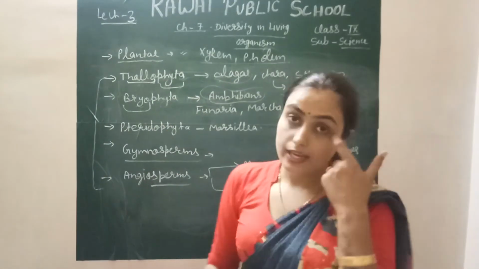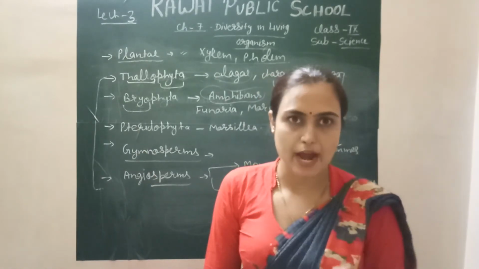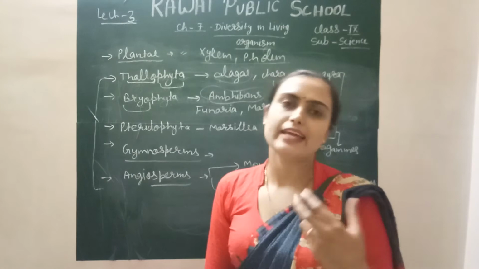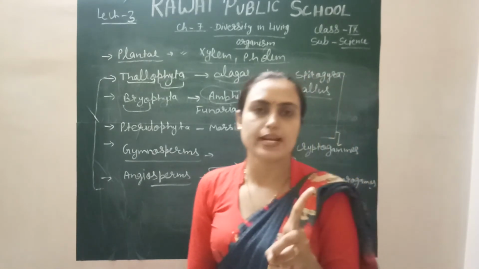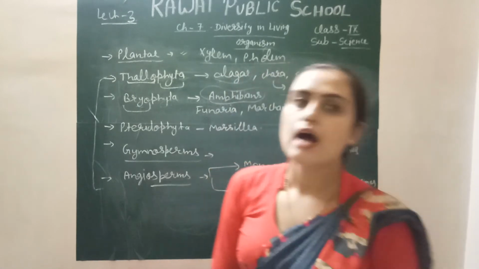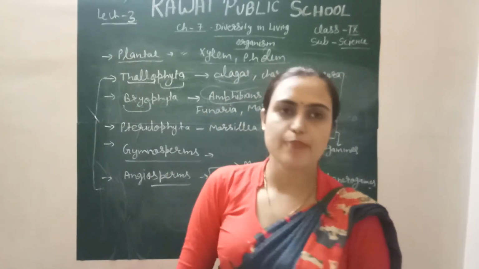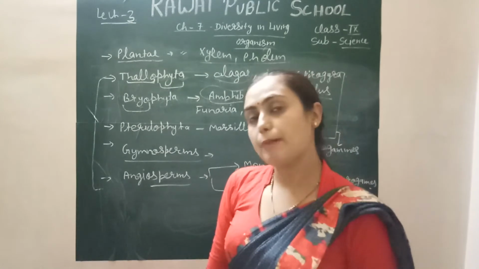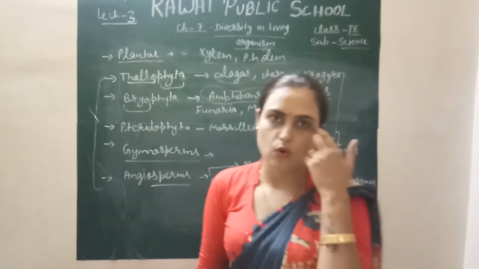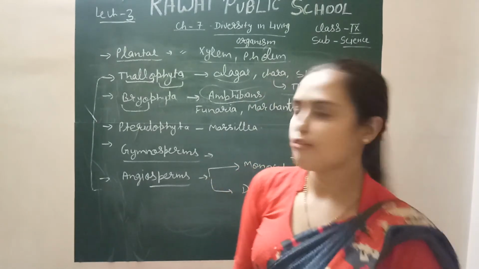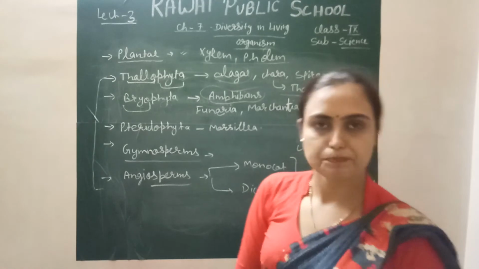One more thing, root, stem and leaf are also not present in bryophyta, but root-like, stem-like and leaf-like structures are present. True root and stem are not present in bryophyta. Xylem and phloem, so vascular bundles and conducting system, are also absent in bryophyta. Examples of bryophyta are Funaria and Marchantia.